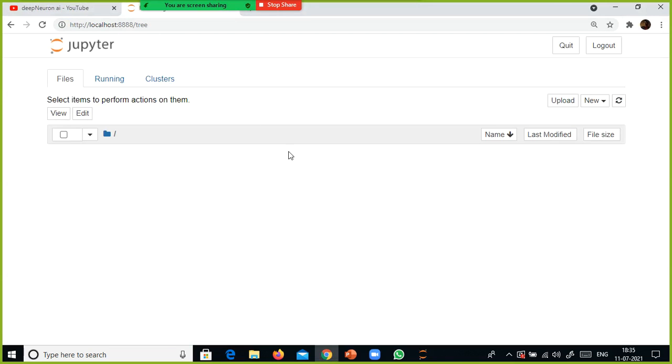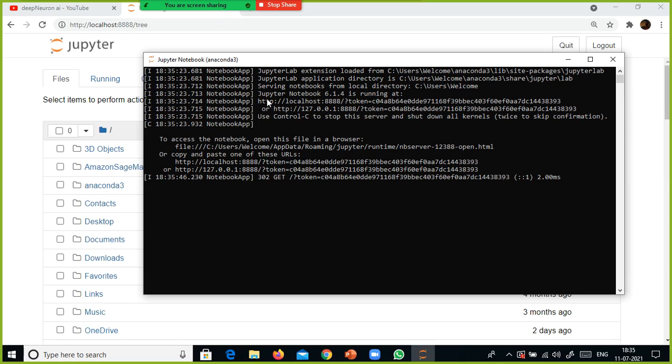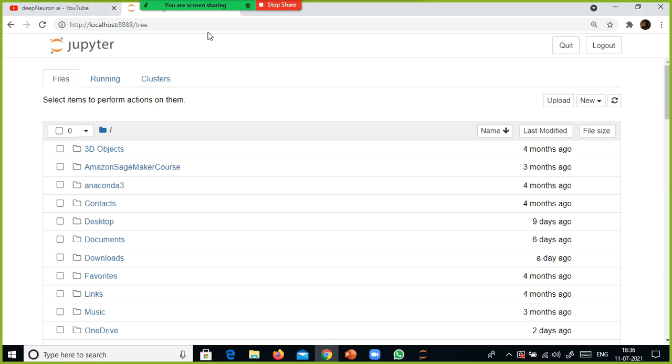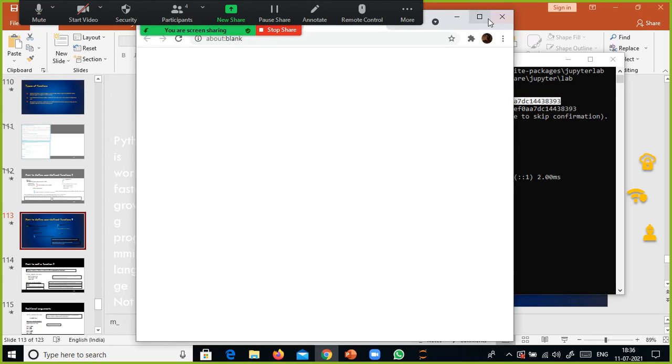I just copied the entire line here, till this end, because it has a token. Sometimes if you just copy paste localhost:8888, it will ask for the token. To avoid that, you select the entire thing, copy and paste it in Chrome. I'm going to open a new editor, the Jupyter Notebook, where I will be writing the function.